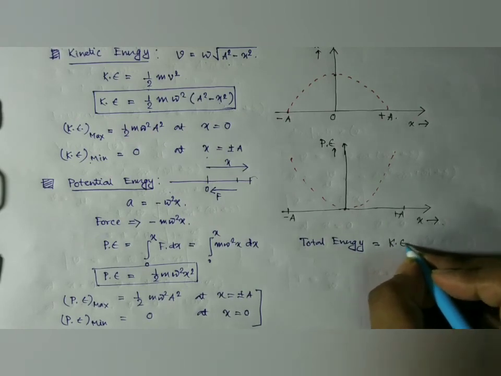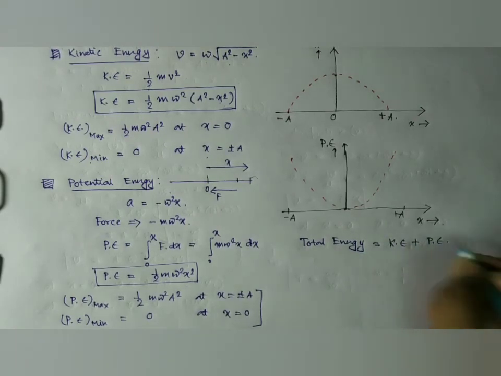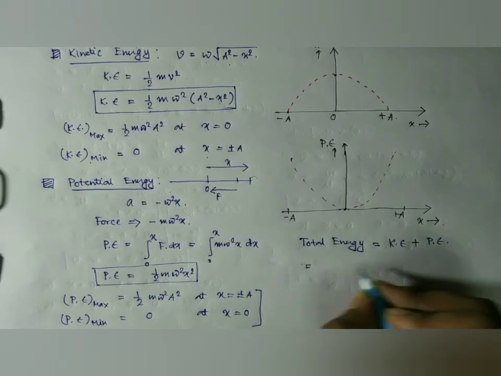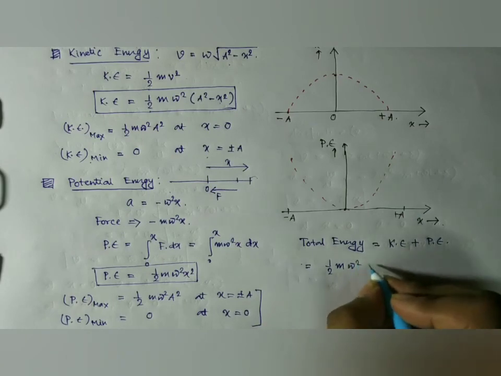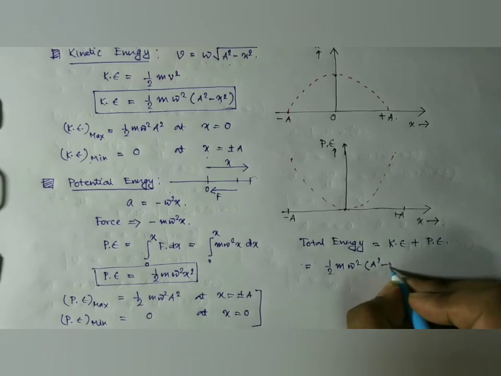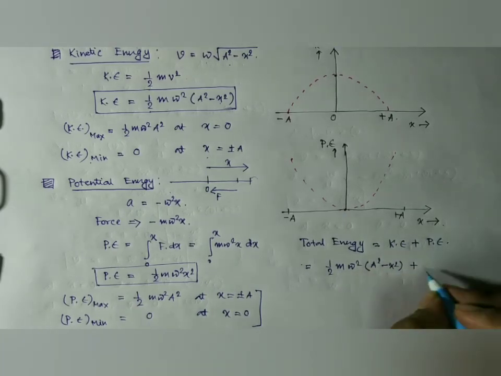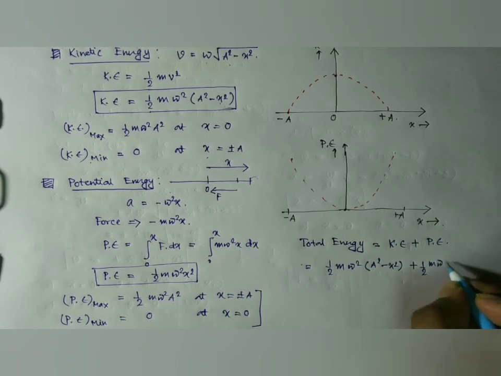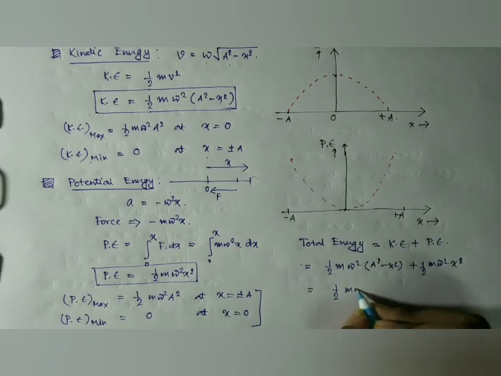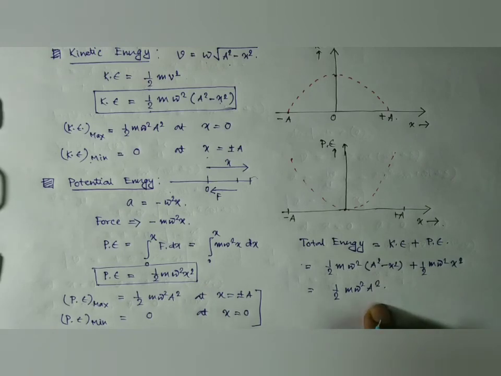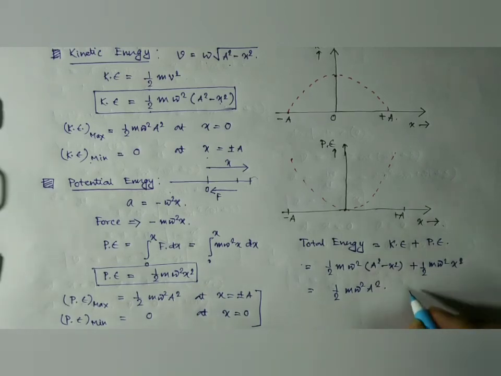So if we write it as kinetic energy plus potential energy, it is given by half m omega square into a square minus x square, plus the potential energy, half m omega square x square. So here we have half m omega square a square. So look here, this is a conserved quantity because all are constant, so it is constant.